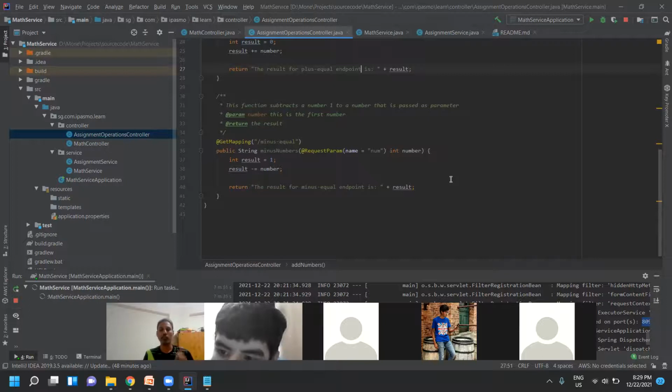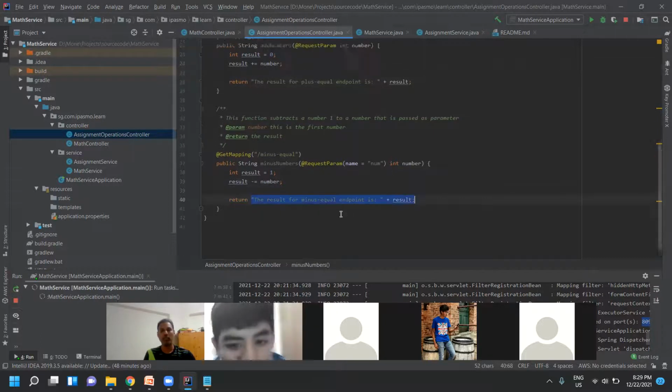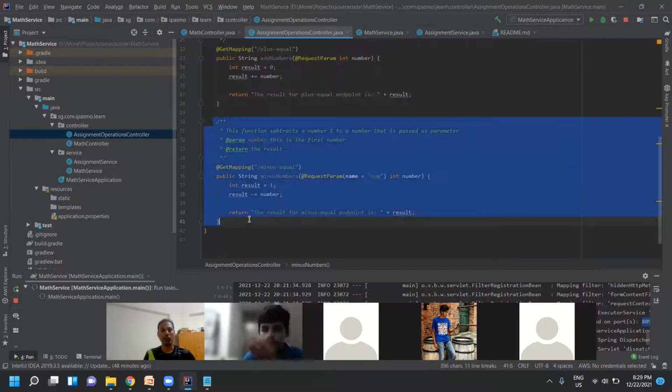Any good developer will always give more details. This will help him only. So I created one more endpoint.